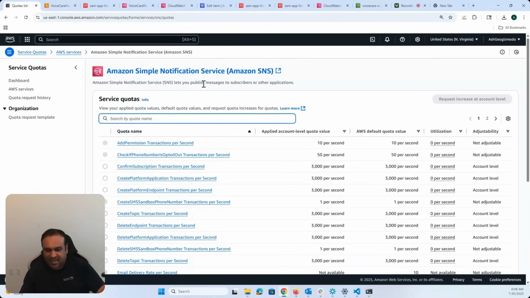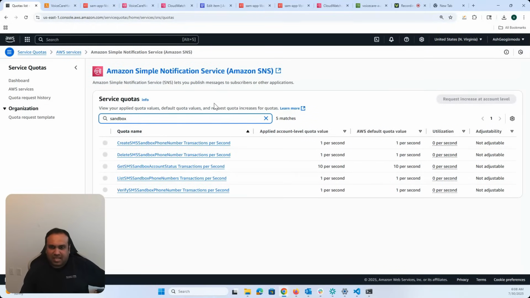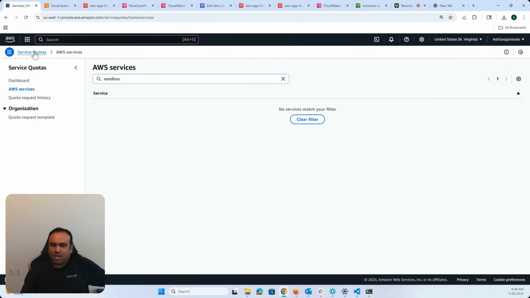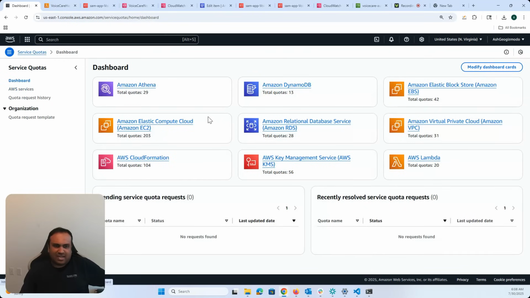So here you can see the sandbox list. Here you can actually go in and get a sandbox number to be able to test it as well. Okay. And these are default quota accounts, and the only thing is you just have to open a ticket, and once you open the ticket, you can go ahead and request an increase in quotas. So that should be done in a couple of days, and then I'll actually be able to see an SMS, and I'll eventually make it into a phone call as well that relatives can get.